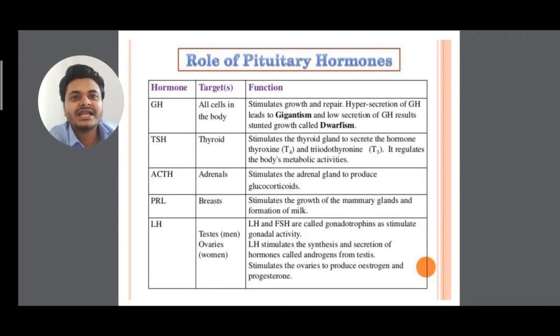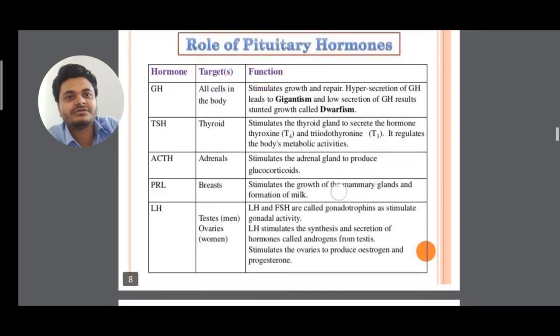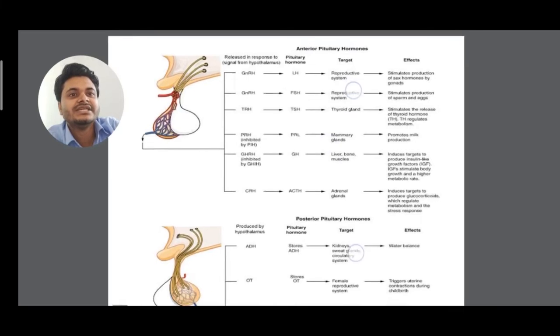Then PRL is there, prolactin, clear? It stimulates the growth of the mammary gland and formation of milk, clear? Then LH is there, found in testes and ovary, clear? LH and FSH are called gonadotrophins, as they stimulate gonadal activity, clear? Also LH stimulates the synthesis and secretion of hormones called androgens from the testes, and stimulates the ovary to produce estrogen and progesterone.